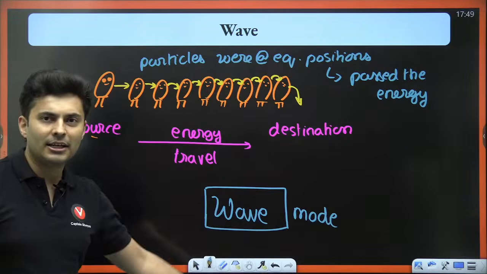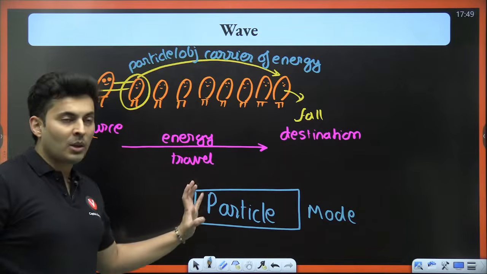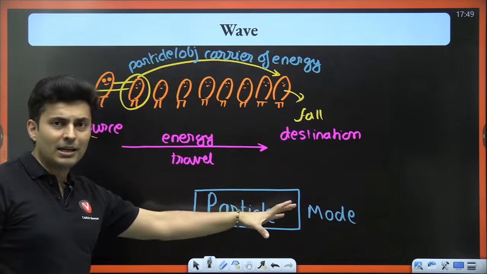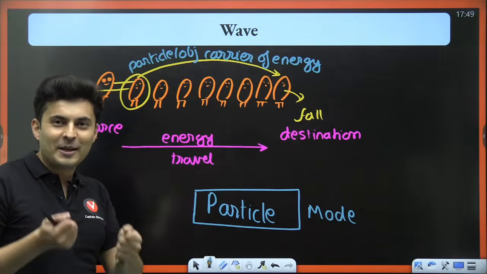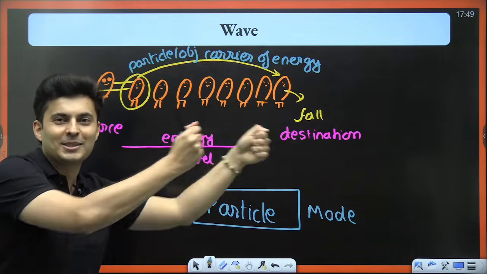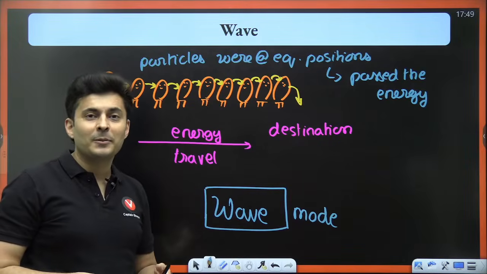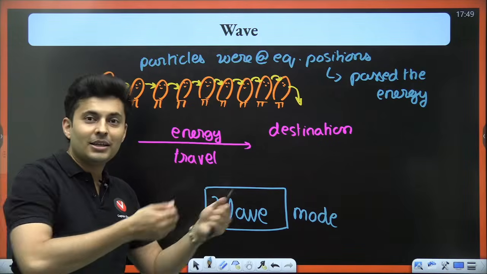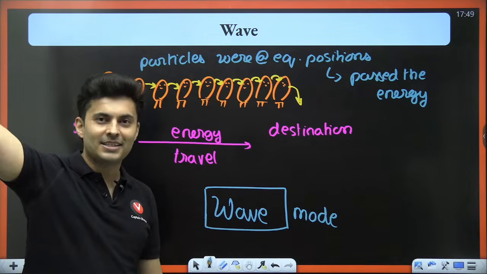Is that clearly understood? So now what are the two different ways? One is particle mode of energy transfer, where the particle itself goes from one place to the other. It's like your courier service. The person only takes the courier and goes to the other destination. Another is passing the parcel. You tell your neighbor, hey, listen, tell this message to the next person, that next person tells it to the next.